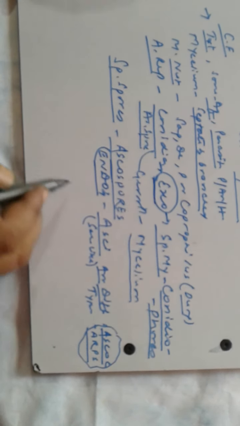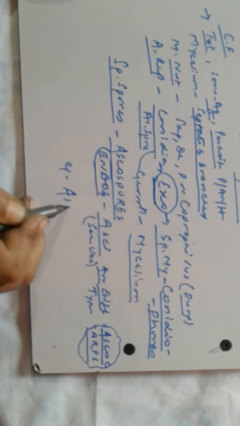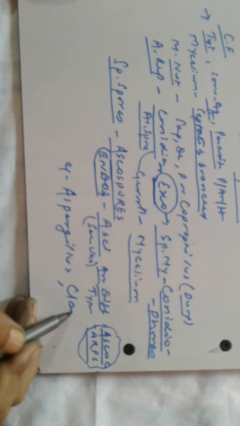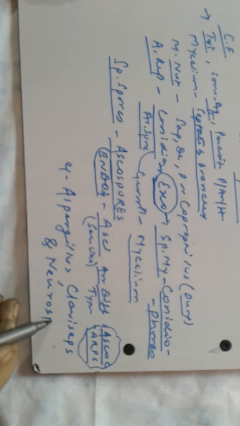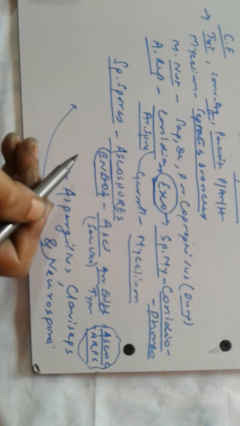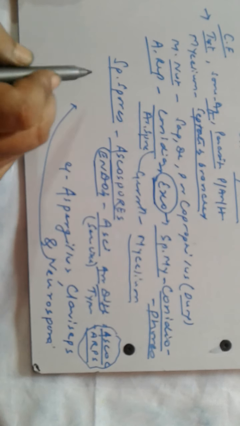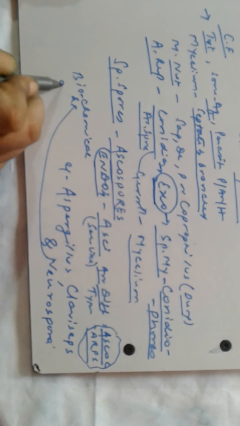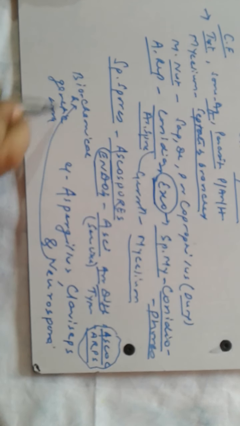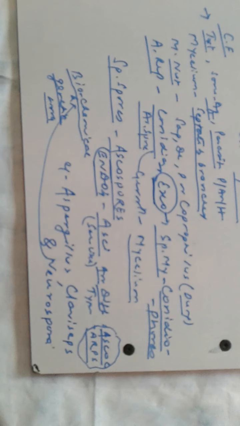And what are the examples? Aspergillus, Claviceps, and Neurospora. This Neurospora is very useful for biochemical and genetic work.